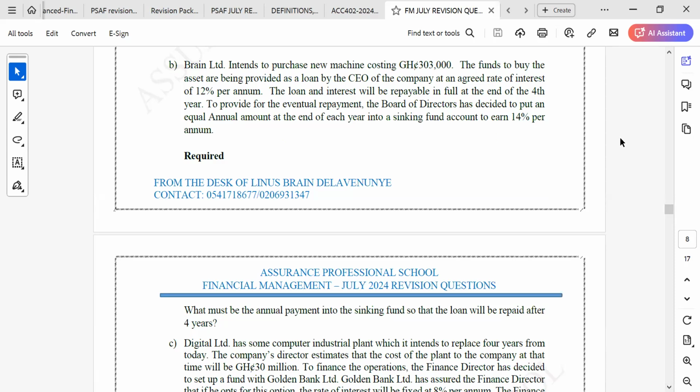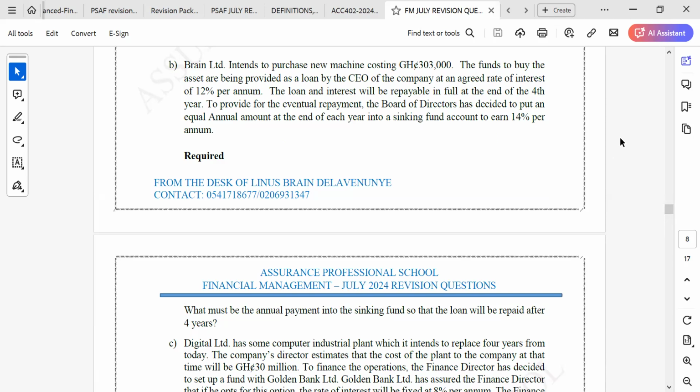B. Brain Limited intends to purchase a new machine costing 303,000 Ghana cedis. The funds to buy the asset are being provided as a loan by the CEO of the company at an agreed rate of interest of 12% per annum. The loan and interest will be repayable in full at the end of the fourth year.